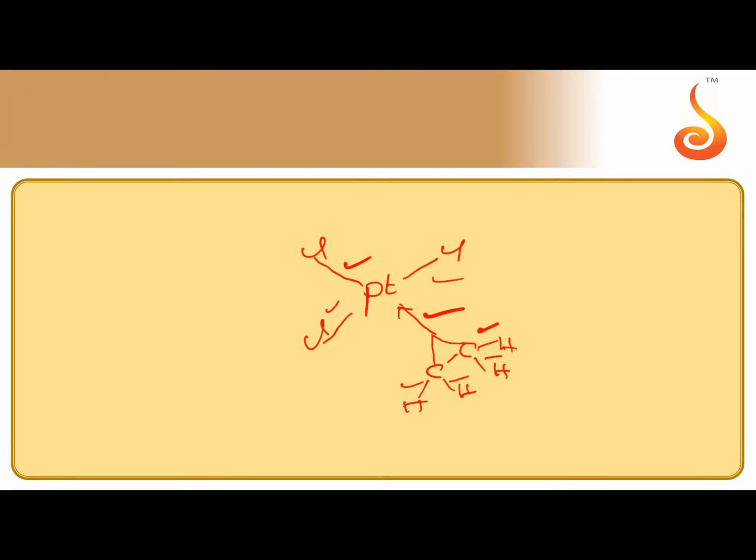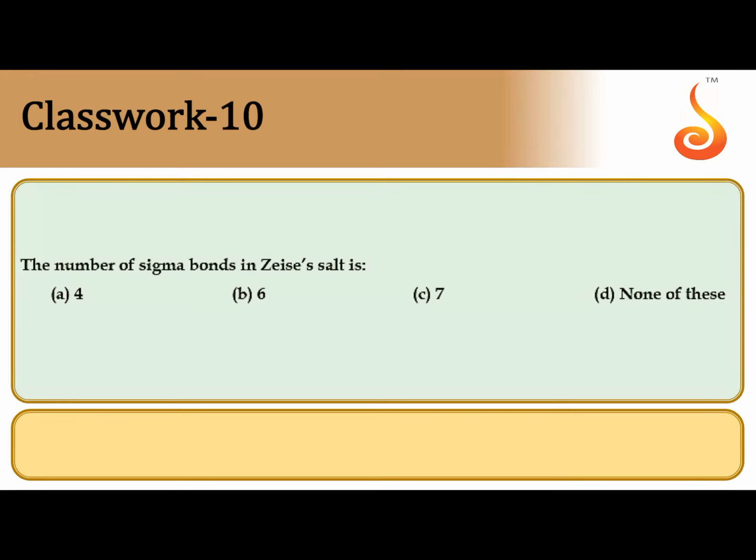If you want, I will write once again. The pi bond, 2 carbons together forming one dative bond. So that is a sigma bond. So total number 1, 2, 3, 4, 5, 6, 7, 8, 9. 9 sigma bonds are present. Now check the options: 4, 6, 7. So 9 is not given. So that's why none of these is the correct answer.